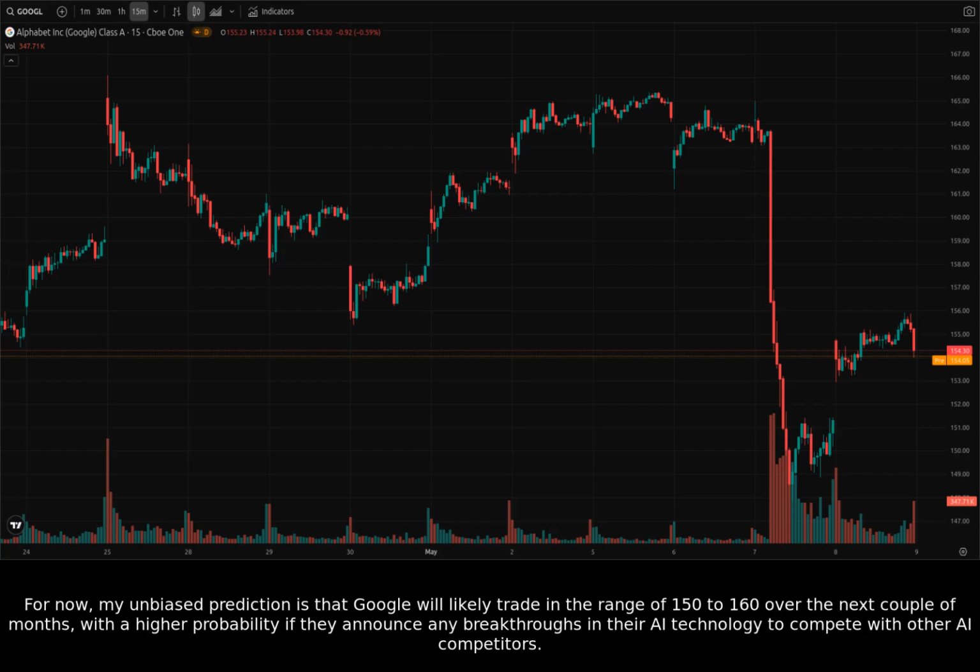For now, my unbiased prediction is that Google will likely trade in the range of 150 to 160 over the next couple of months, with a higher probability if they announce any breakthroughs in their AI technology to compete with other AI competitors.